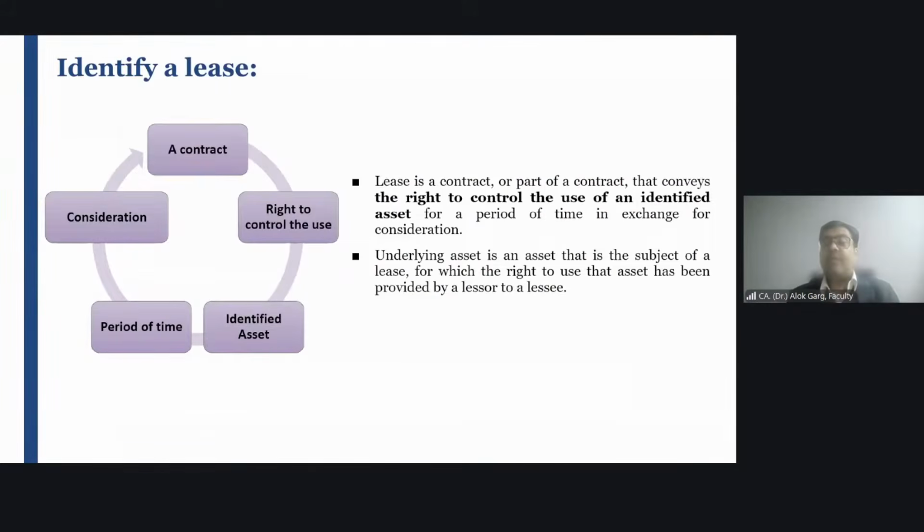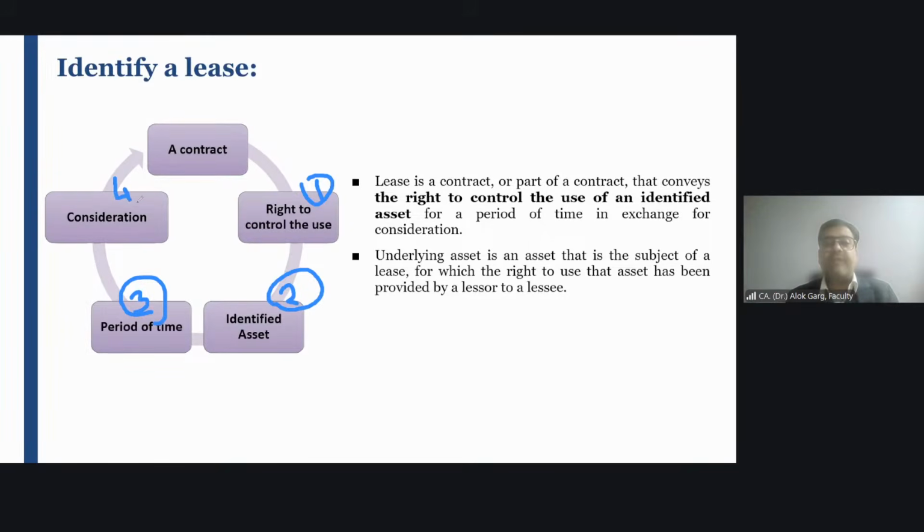Friends, talking about a lease arrangement, right? What is a lease contract? A lease contract is a contract which covers four aspects. What are the four aspects? Aspect number one, it is a contract between two or more parties, right? For what? For right to control the use of identified asset for a period of time in exchange for a consideration.